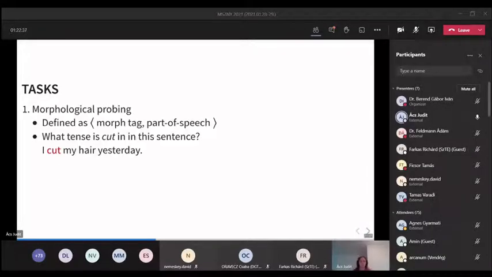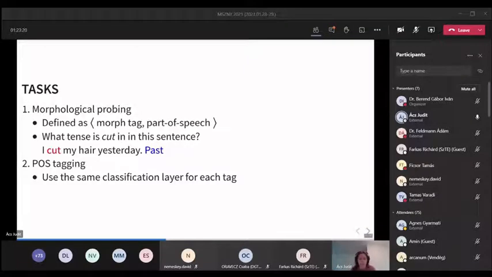The first one is morphological probing. In this case, we define a task as a pair of a morphological tag and a part of speech tag. So, for example, what is the tense of "cut" in this sentence? If we have a morph tag named tense, and we want to add a part of speech verb, then tense verb would have samples that look like this. I have a sentence, I have a target word, which is red here, and I want to know if the language model's representation knows that this is indeed the past tense.